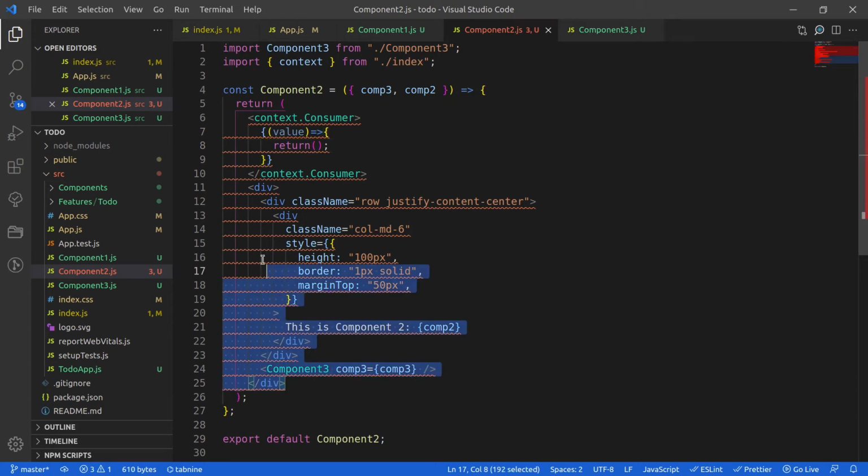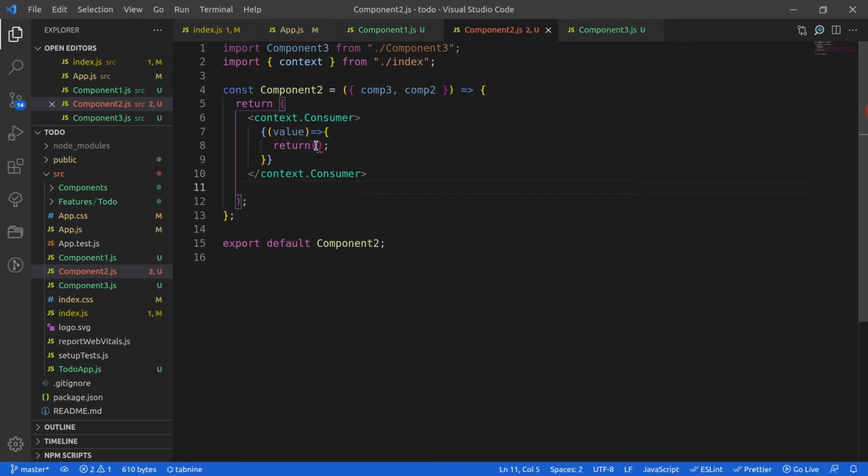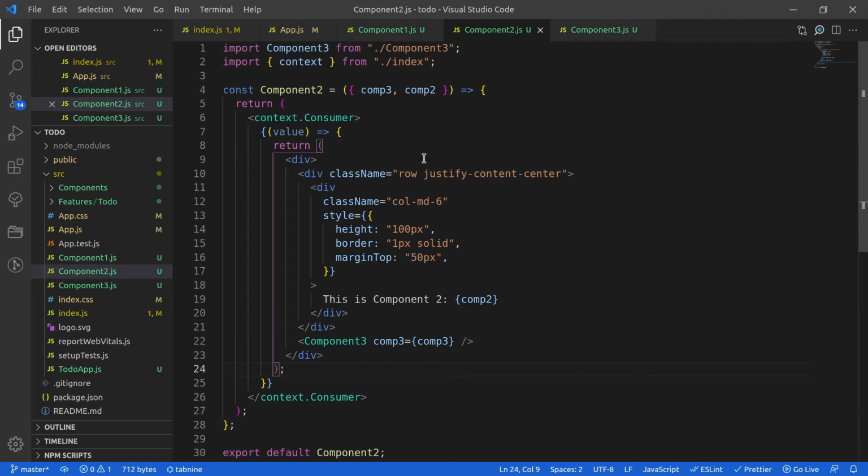So what I can do now is directly cut the values and paste them into my return. Now, instead of using comp2, let me rename it to value.comp2.